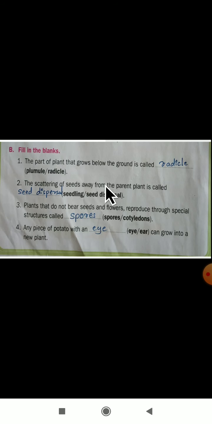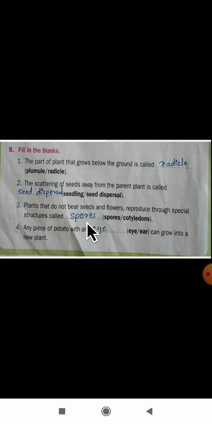For that we call seed dispersal. Okay, the third fill in the blank here is: plants that do not bear seeds and flowers reproduce through a special structure called spores. Yes, dear students, these plants will not even give us seeds and will not even give us flowers. Then how will they reproduce? They will reproduce through a special structure, that is spores.